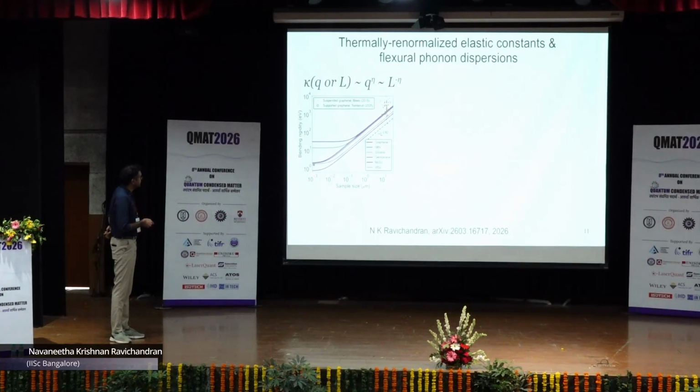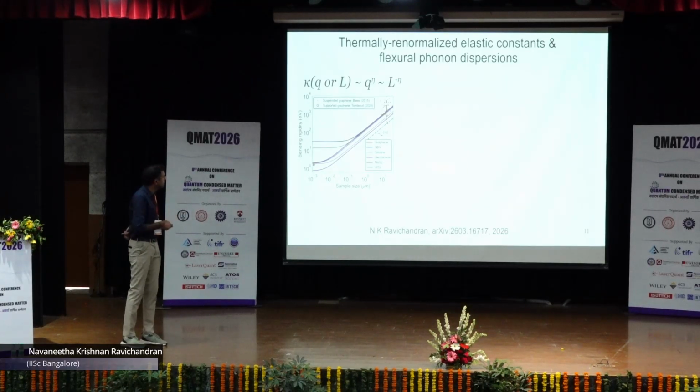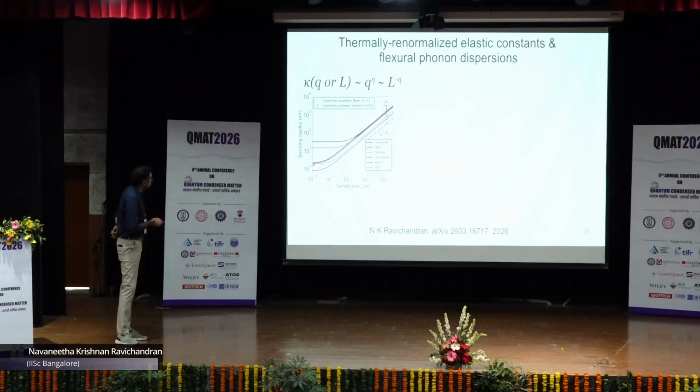When the sample size is small, you see that the bending rigidity asymptotically reaches the value that we had earlier, k naught. And these are consistent with experiments on small samples of graphene. The red line is the graphene calculation from my work, and the black lines are the small graphene samples.